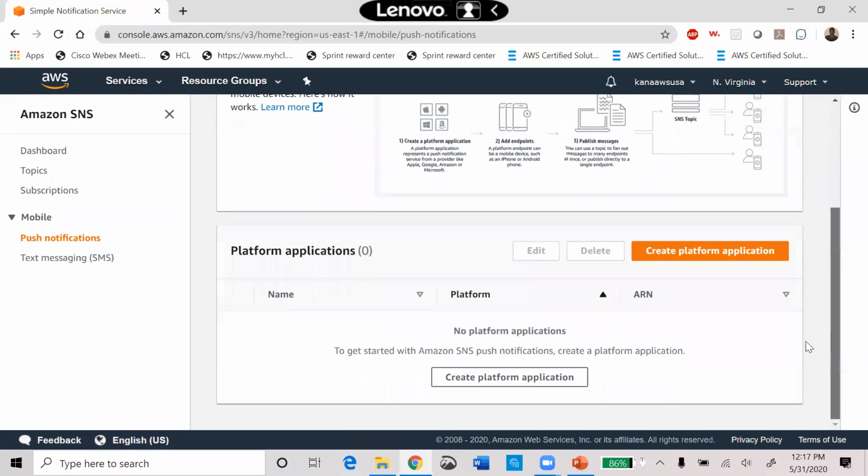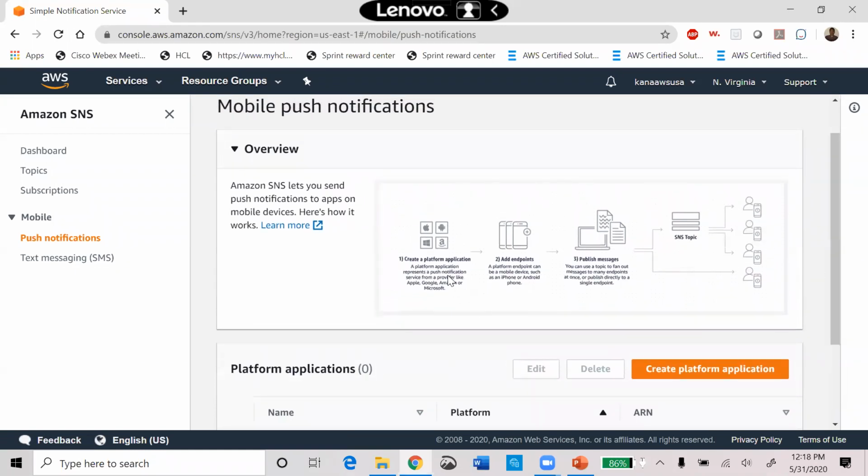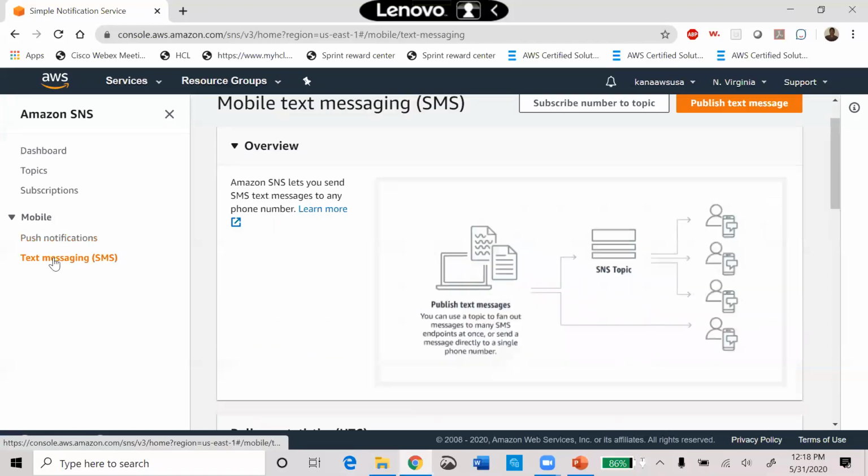It's typical in the mobile platform. Here, if you are using Android or Apple, whatever it is, a platform application represents a push notification service from your provider, Apple, all the providers. Then the endpoint is a cell phone. From there you are publishing the messages, and SNS will publish according to the subscriber whom you choose. Here text messages are called SMS.